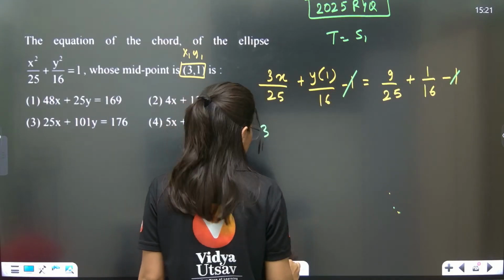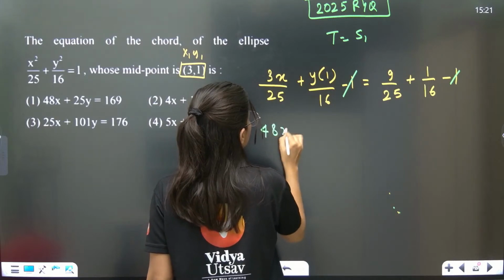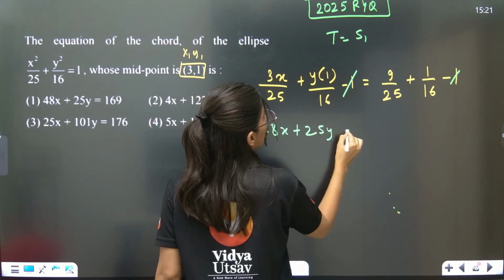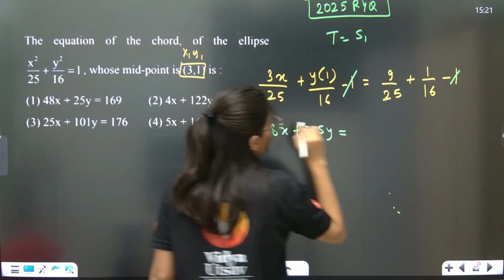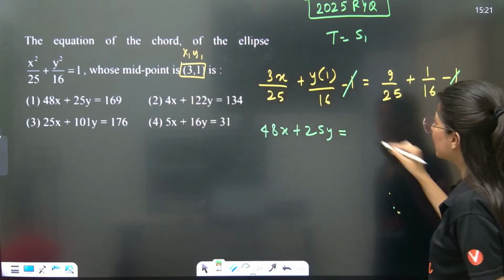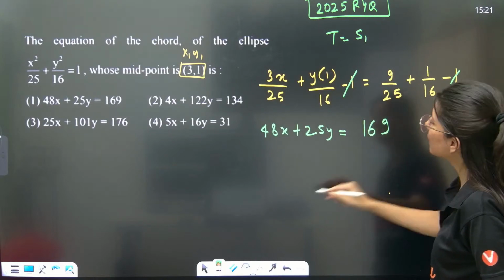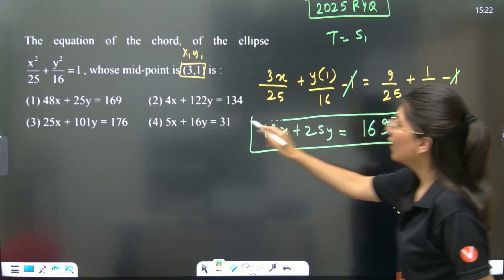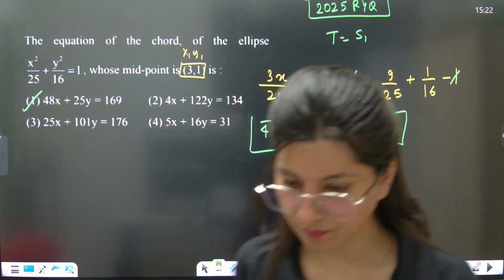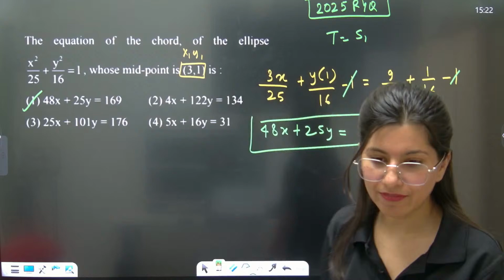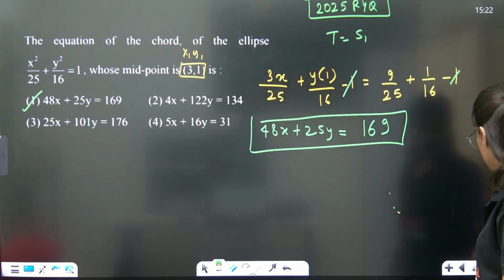3, so 16 into 3, 48x plus 25y is equal to 16 into 9, 144 plus 25, 169. One liner question. Option A. Yes, alpha category. Got it.